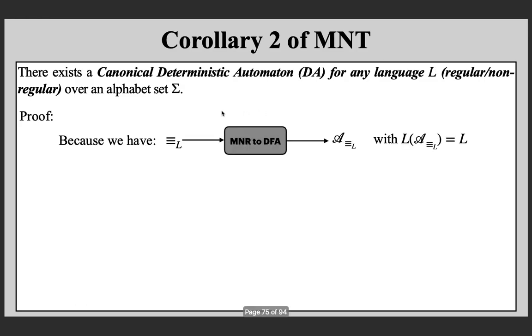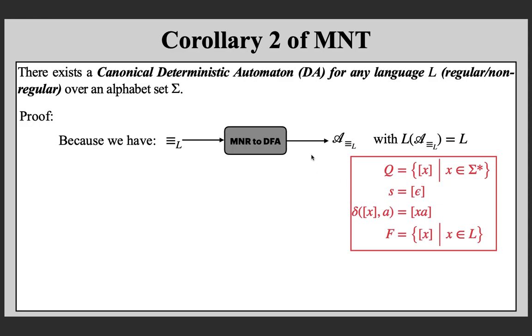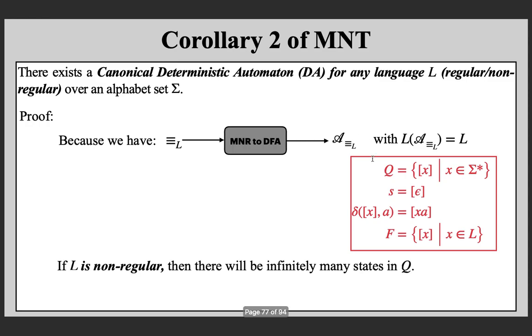How will you prove it? You know that you have an algorithm that we discussed to generate a DFA from a Myhill-Nerode relation. This may not be a Myhill-Nerode relation, but even then this algorithm will give you an automaton. And when the language is non-regular, it has infinitely many equivalence classes, and hence you will get infinitely many states in Q.